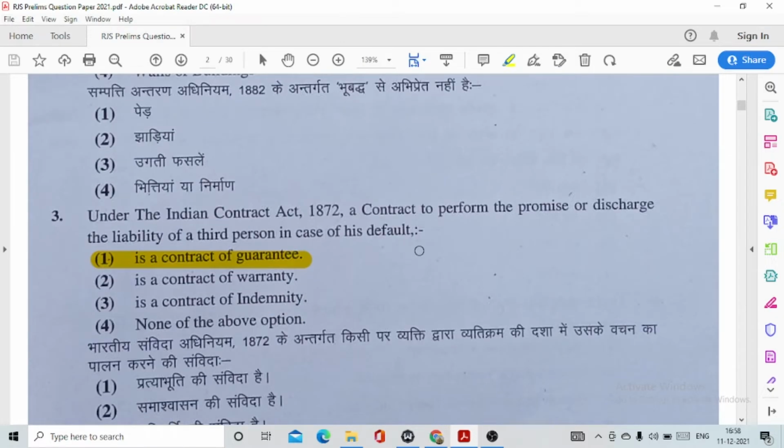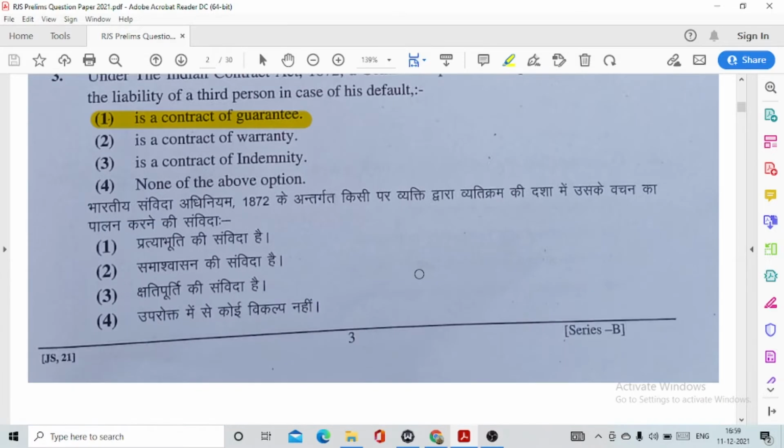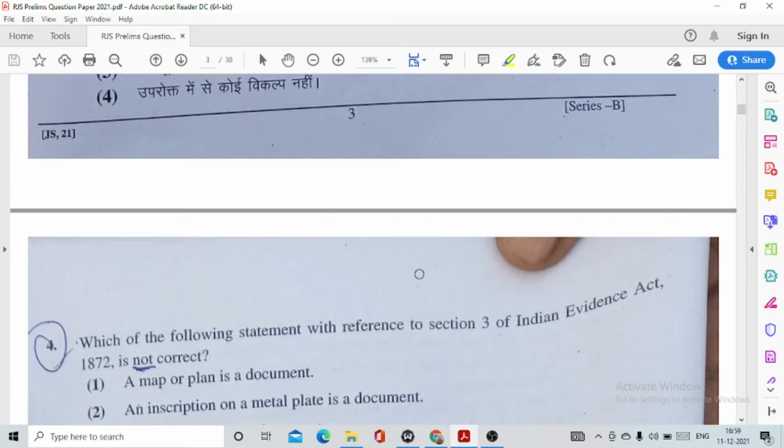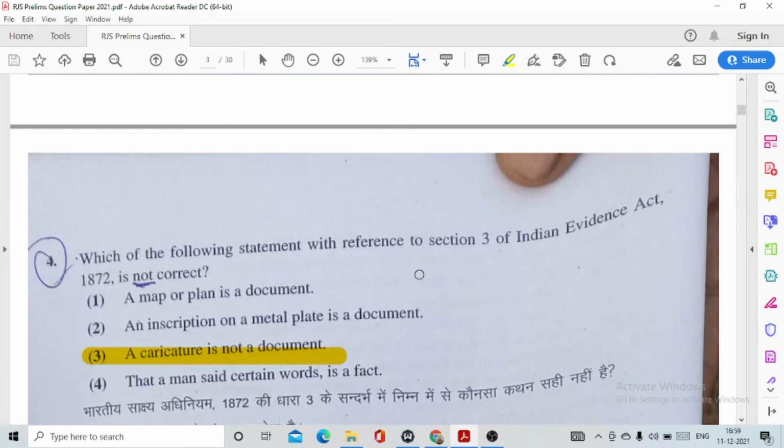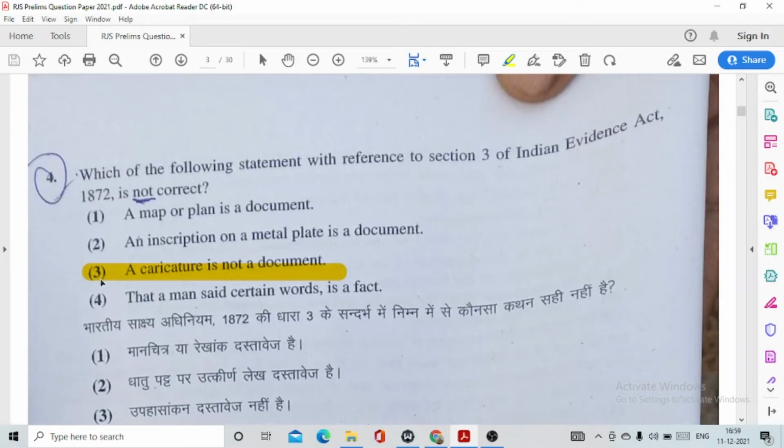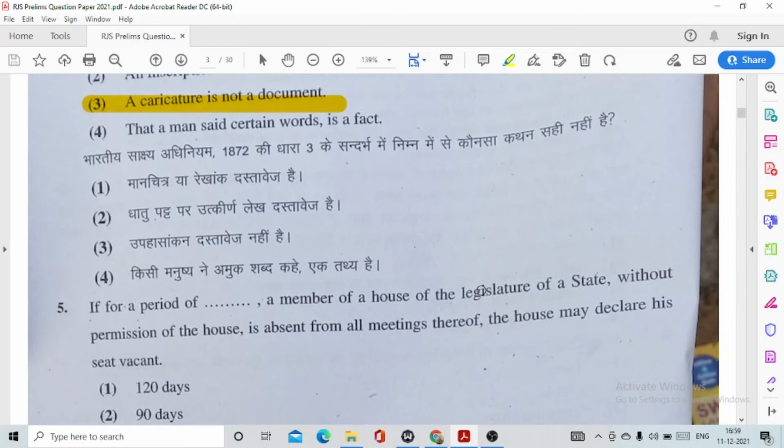Question number 3, under the Indian Contract Act, a contract to perform the promise or discharge the liability of a third person in case of his default is a contract of guarantee, option number 1. Question number 4, which of the following statements with reference to section 3 of the Indian Evidence Act 1872 is not correct? This is option number 3, a caricature is not a document.